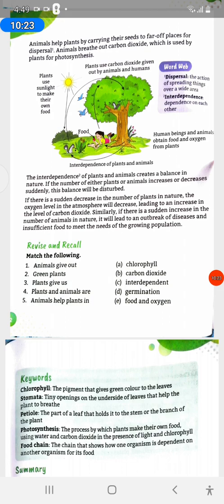If the number of either plants or animals increases or decreases suddenly, this balance will be disturbed. If there is a sudden decrease in the number of plants in nature, the oxygen level in the atmosphere will decrease, leading to an increase in the level of carbon dioxide. Similarly, if there is a sudden increase in the number of animals in nature, it will lead to an outbreak of disease and insufficient food to meet the needs of the growing population.